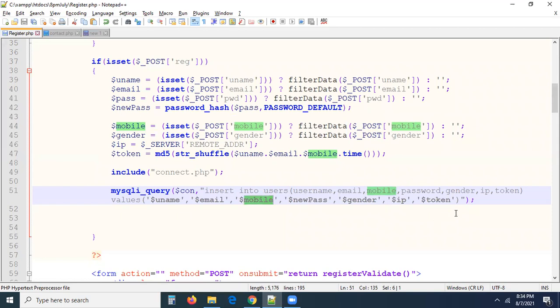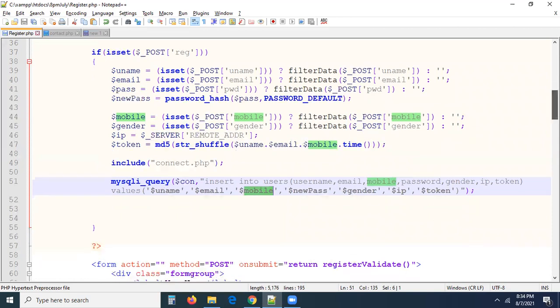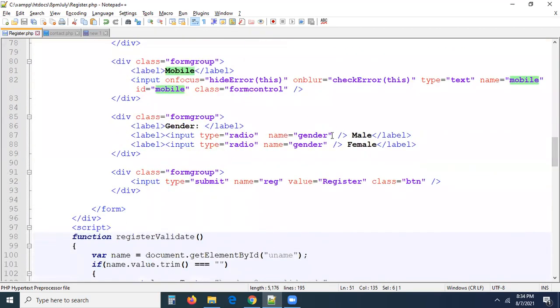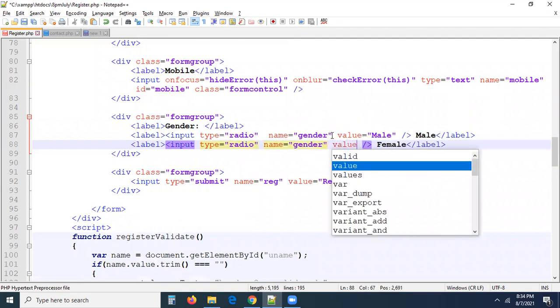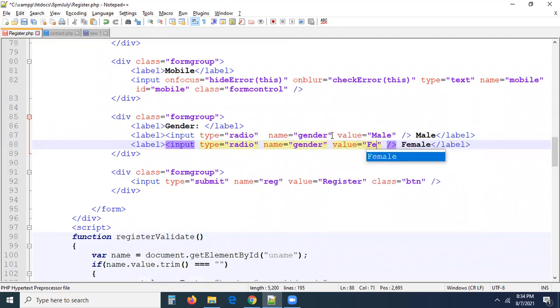Okay. But here, I think I need to go for gender. Something went wrong. Oh, the value attribute is missed, guys. Value equal to male. You have to set the value attribute here, because in this we are not entering anything, we are selecting the value, right? The selected value should come to the DB. Definitely you have to set the value attribute.